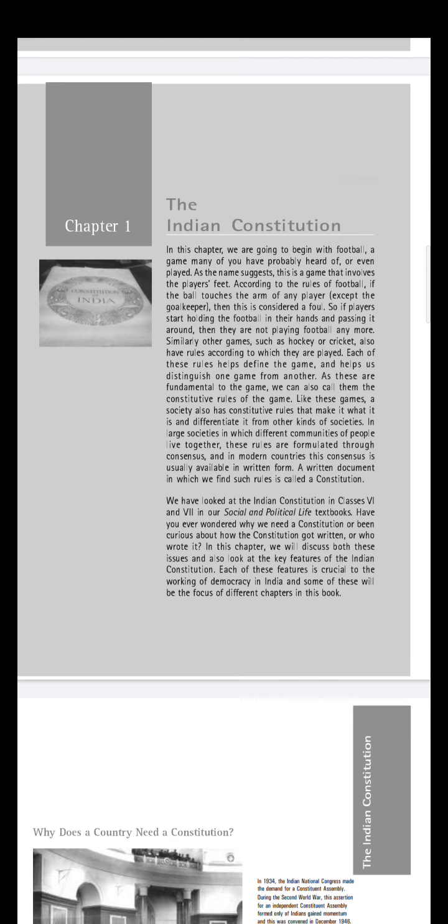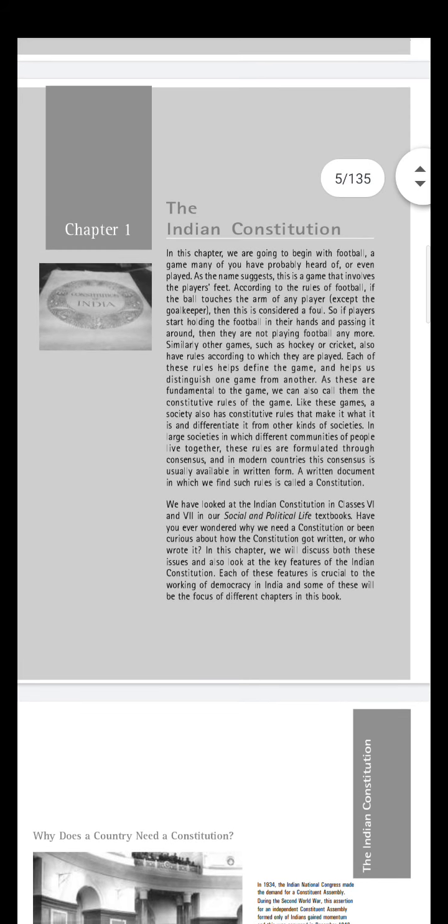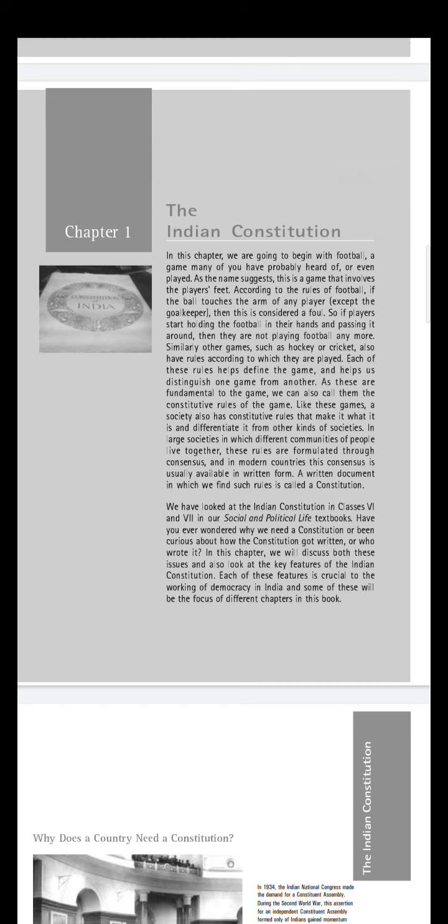Or suppose we want to play an outdoor game and the name of the game is football. Yes, football. What is the rule of football? I think you already know. The rule of football is no one can touch the ball with the hand. Only the goalkeeper can touch the ball. If any other player touches the ball with their hand, it may count as a foul, and so many rules are there. Football is a game of feet, meaning we only need to use our legs for playing football. We only have to run and do the things related to that particular game.